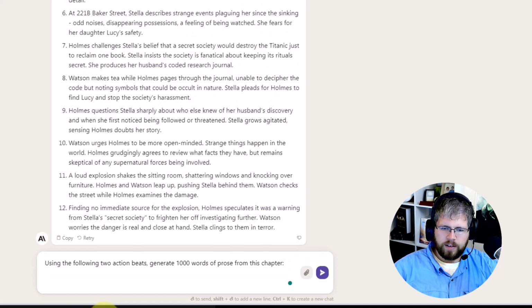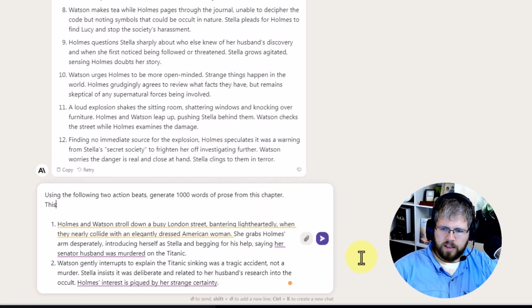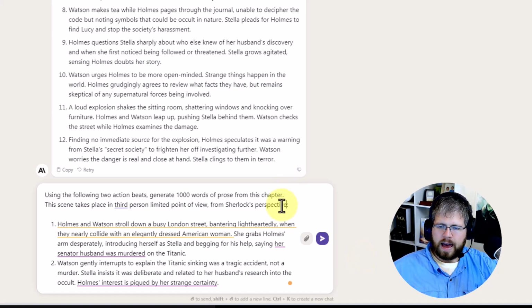And then I give it this. We could give it style information. The only thing I'm going to say here is that this scene takes place in third person limited point of view from Sherlock's perspective, just so we have that cleared out. And then I think I'll just leave it at that, and we'll see what happens.